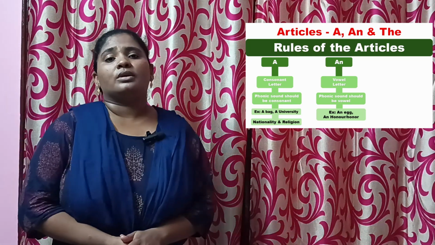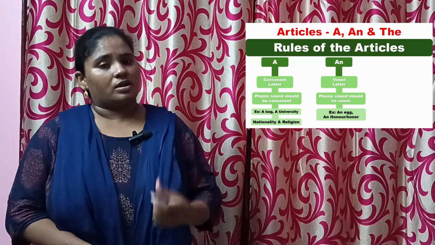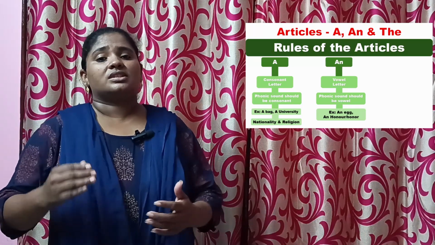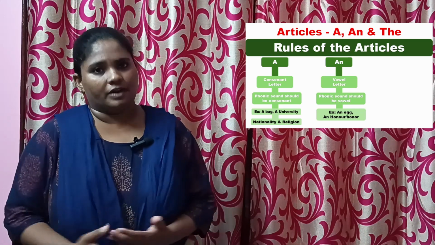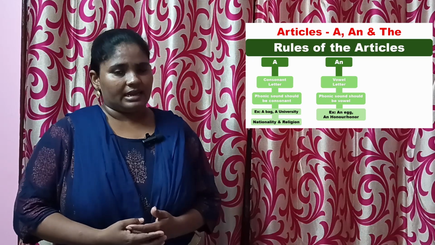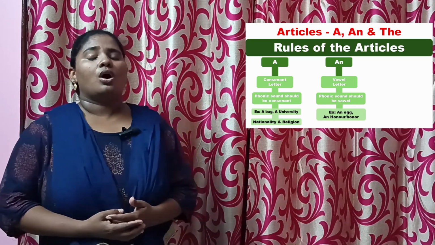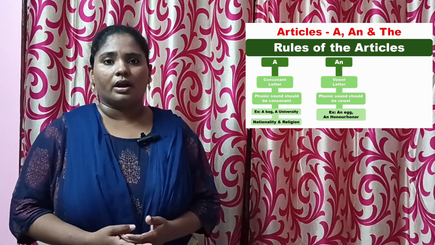But sometimes some vocabularies, even though they start with a consonant, the pronunciation starts with a vowel sound. Such words we write using the article "an". Example, an honor. It's not "a honor", it's actually "honor".